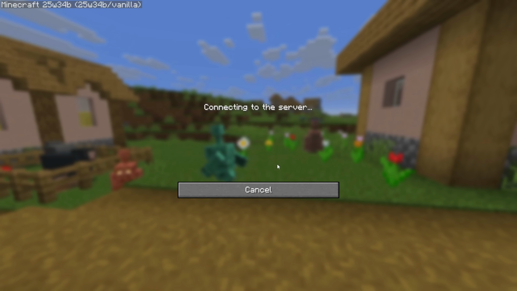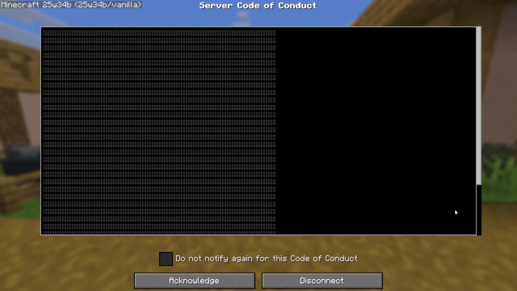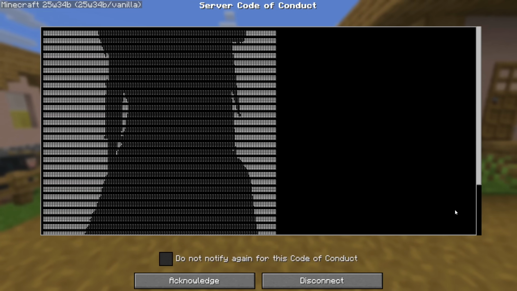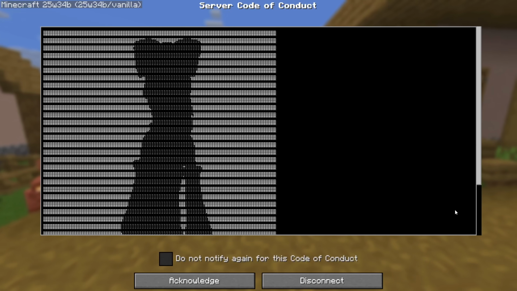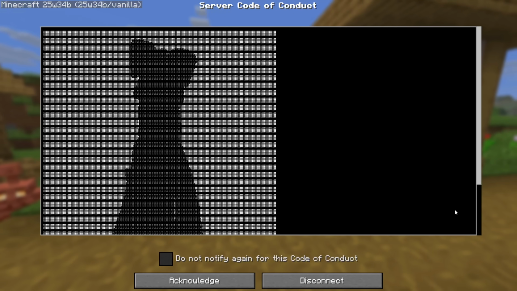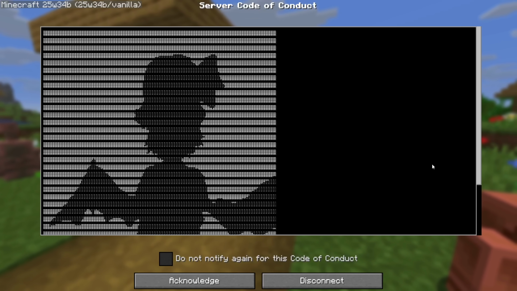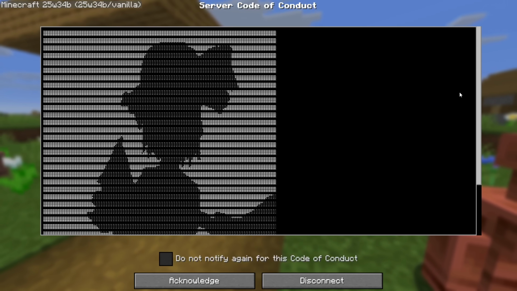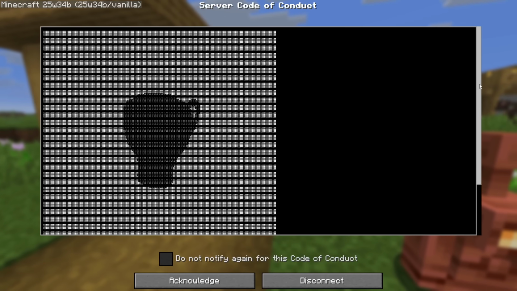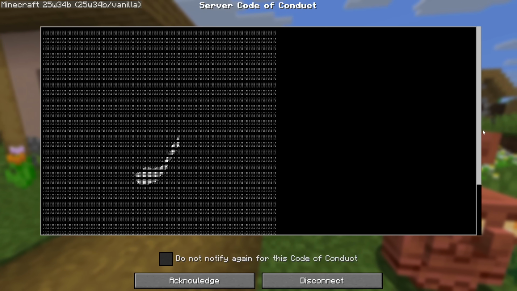This server, if you join it, is going to take you to a server code of conduct that is literally Bad Apple animated entirely through a server-side modification. So you can try to scroll down, but it's not going to let you, because the server is modifying the code of conduct constantly, frame by frame, to show you Bad Apple in ASCII art. So you can't really do anything here.